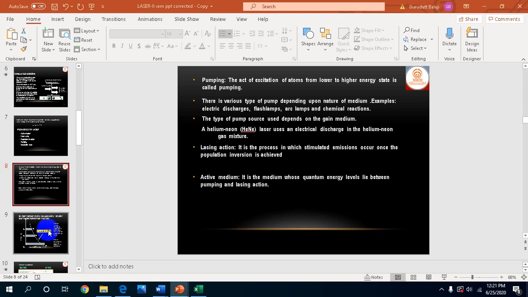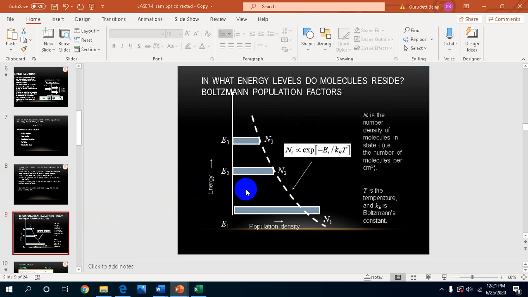So the next requisite is population inversion. Population inversion means inversion of the population condition. According to the Boltzmann factor, the relation between the two energy levels is N1 by N2 equal to e to the power h nu by kT. But here it is a state in which the inversion of the condition will be achieved. Let us try to understand this.